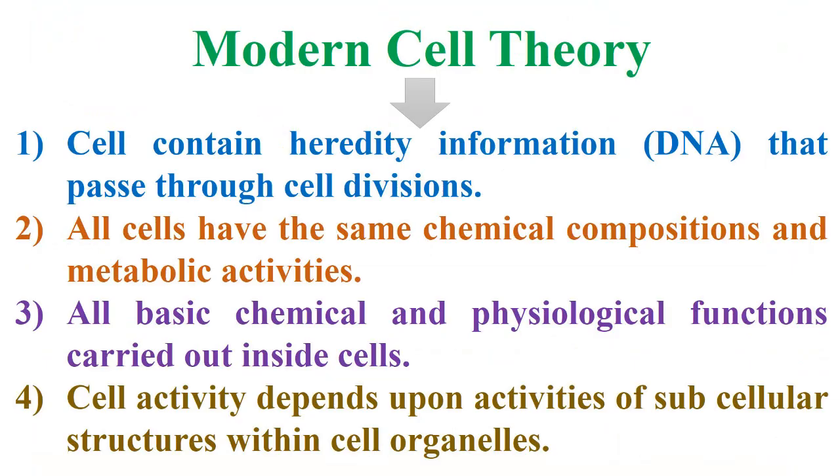Additionally, the items of modern cell theory. 1. Cells contain hereditary information, such as DNA, that is passed through cell divisions. 2. All cells have the same chemical compositions and metabolic activities. 3. All basic chemical and physiological functions are carried out inside cells. 4. Cell activity depends upon the activities of subcellular structures within cell organelles.